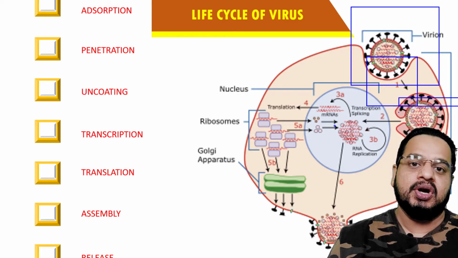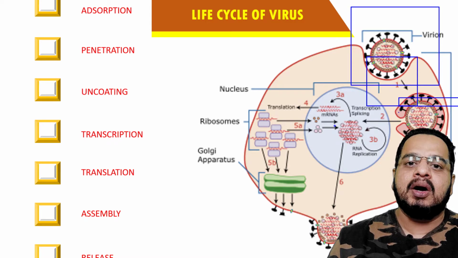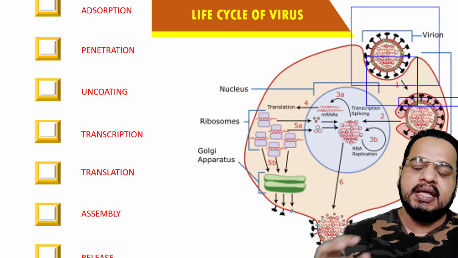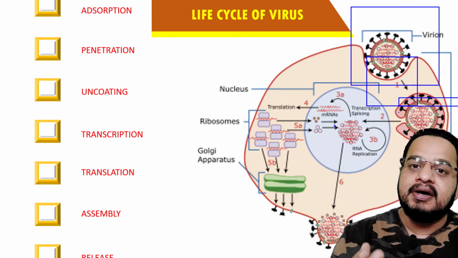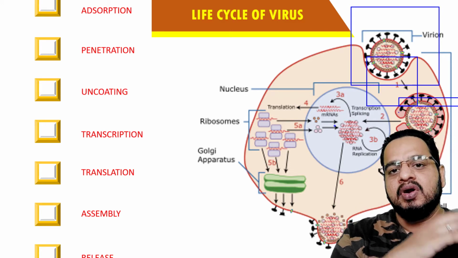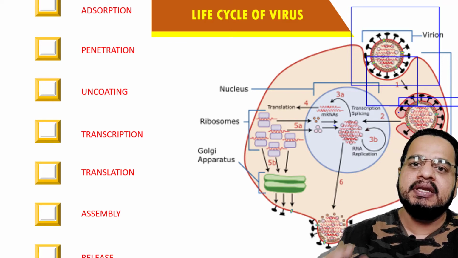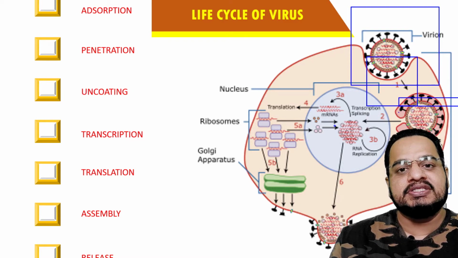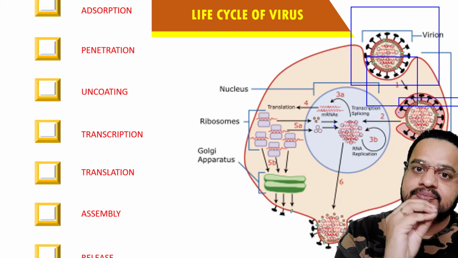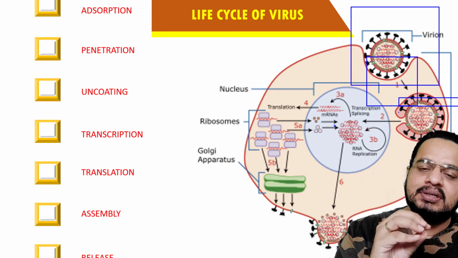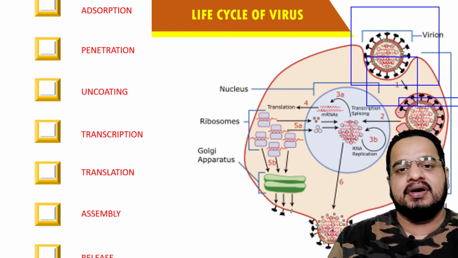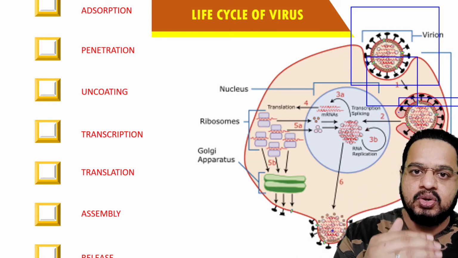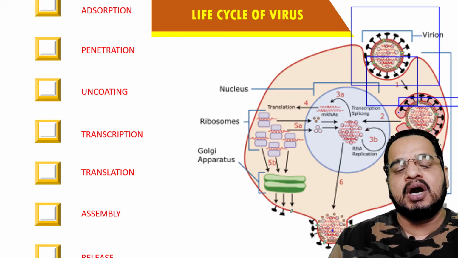has the code for the protein synthesis or the desired protein, and then the translation takes place, that is, the protein is synthesized, and this protein either will work as enzymes, understand, or even in the formation of the coat around this one, and then the new nucleic acid, that is, the nuclear material of the virus, will be synthesized, and this new nucleic material and the protein together form another virion, and this virion will enter into the host cell, and from that host cell it is released.